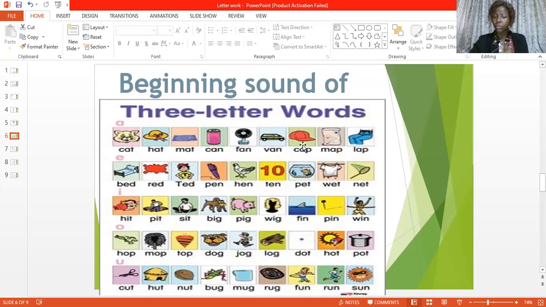Now, let's pick one of these pictures here. Pig, for example. Can you see the pig here? What we are after is this sound here, the beginning sound. If you are pronouncing pig, we have pig, isn't it? But what we are after is the sound that comes first, which is pig.